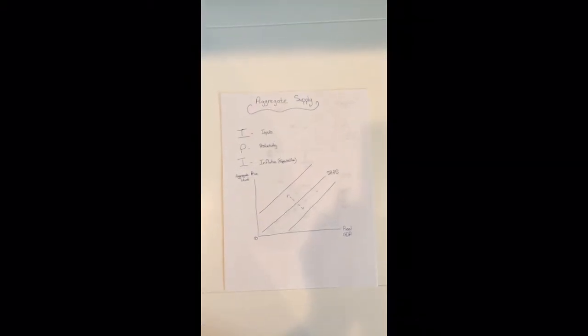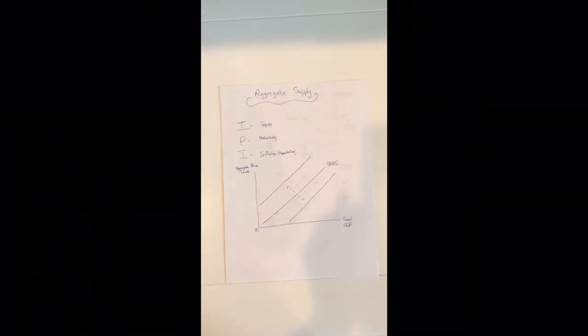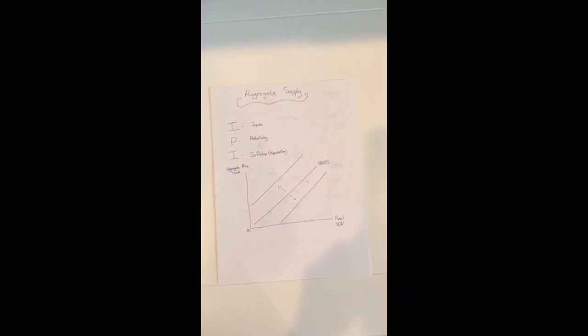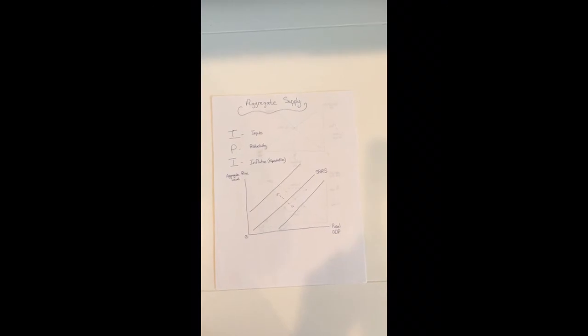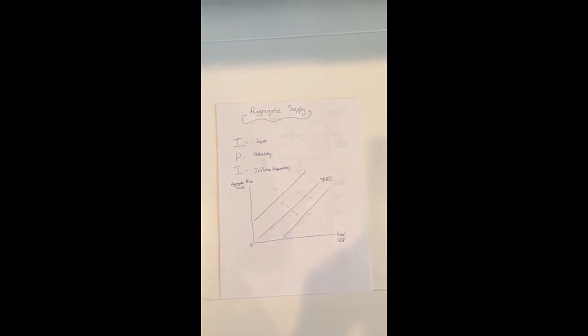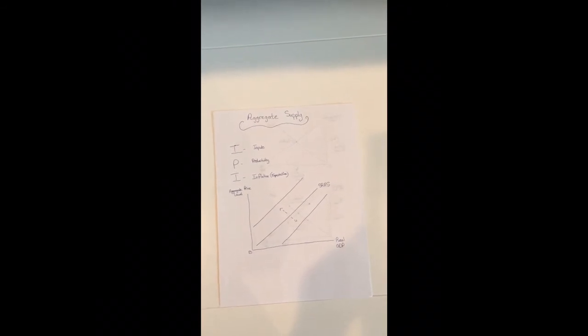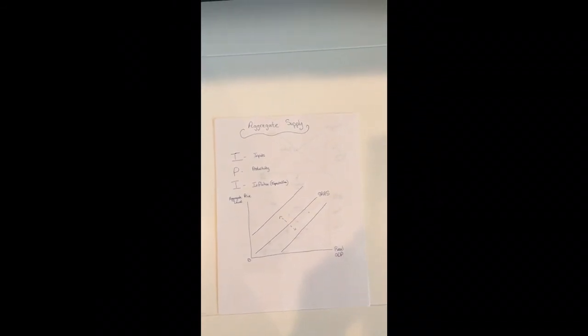Now let's go to aggregate supply. The determinants for supply are IPI. I, price of inputs, P, productivity, and I, inflation. With inputs, you have 2 major parts: commodity prices and wages. If either of these go up, then the aggregate supply will shift to the left.